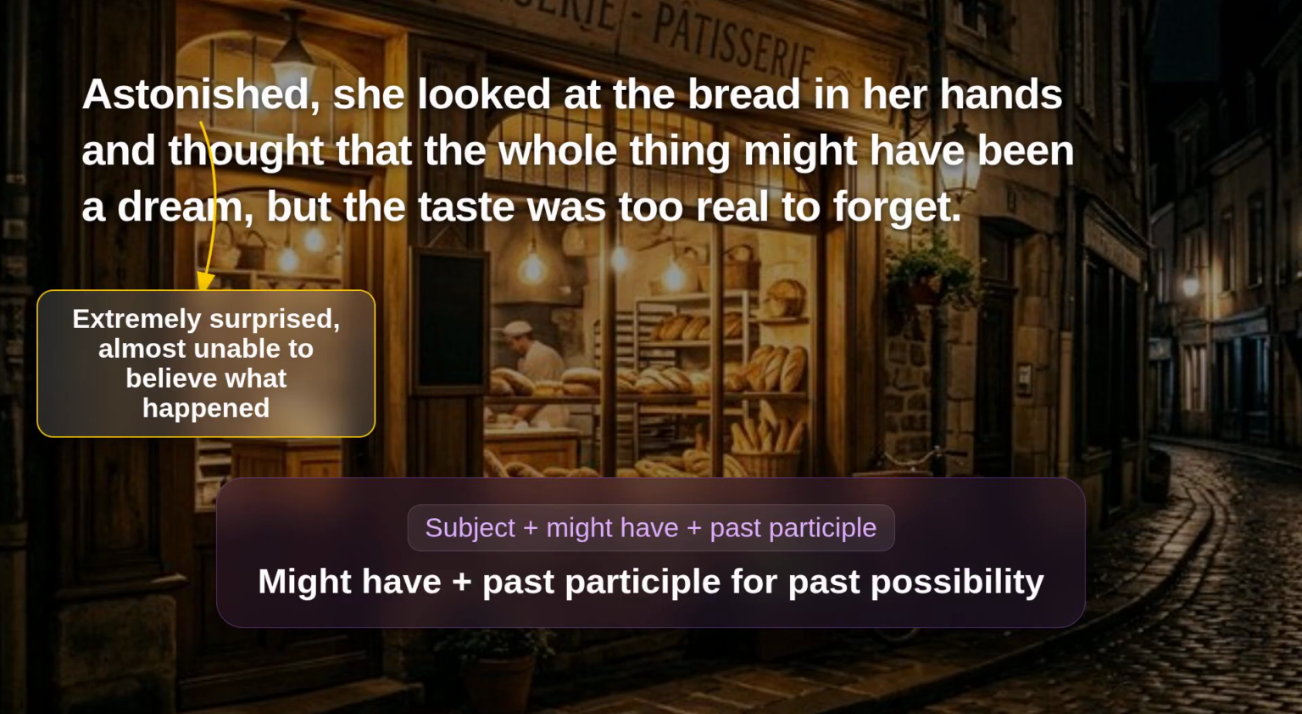And here's the beautiful part. Lena thinks it might have been a dream, but the bread in her hands is real. The taste is too real to forget. So was it a dream, or was the bakery real? That is the mystery, and that is the power of modals. They let us express uncertainty, and uncertainty is what makes stories exciting.